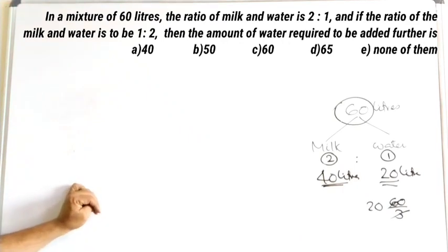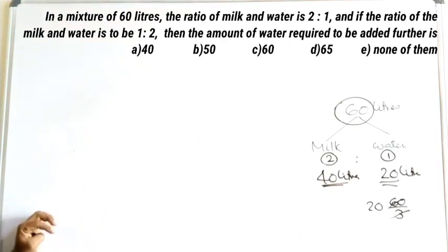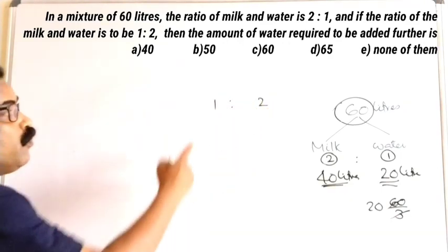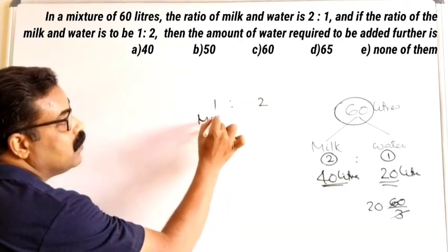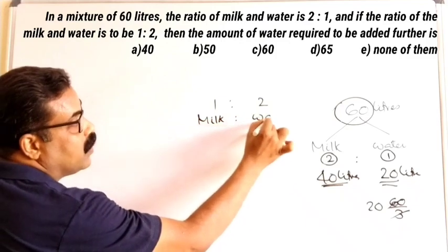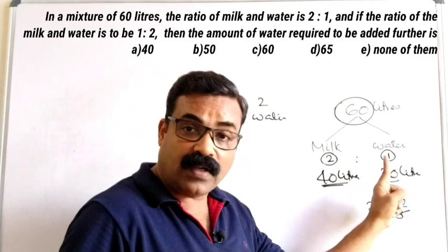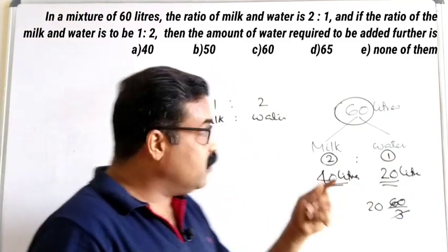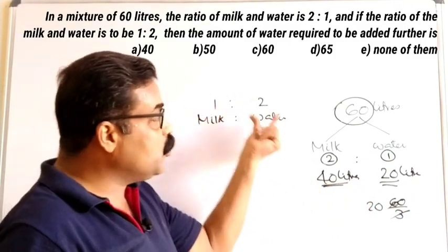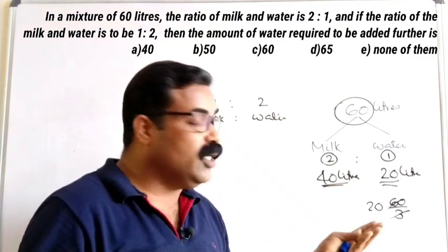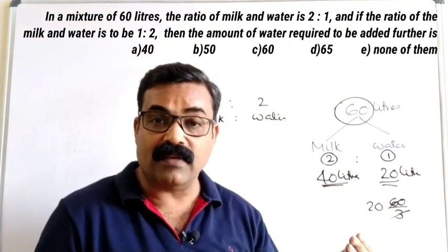Now what is the question given? We want the ratio to be 1 is to 2, that is 1 part milk and 2 parts water. Here we have 2 parts milk and 1 part water, but we want 1 part milk and 2 parts water. So how much more water do we need to add?